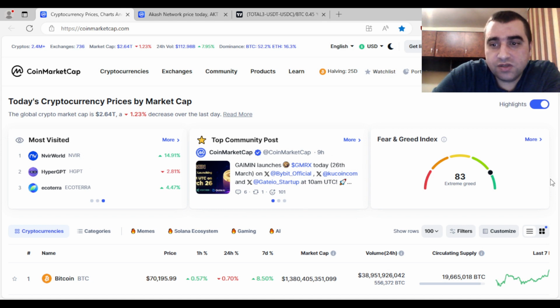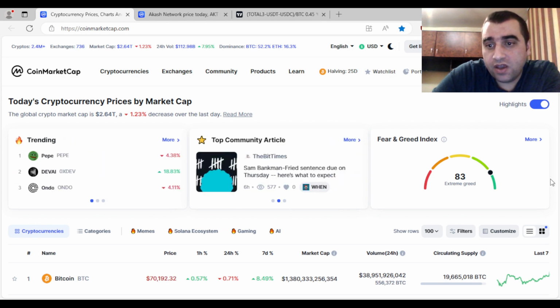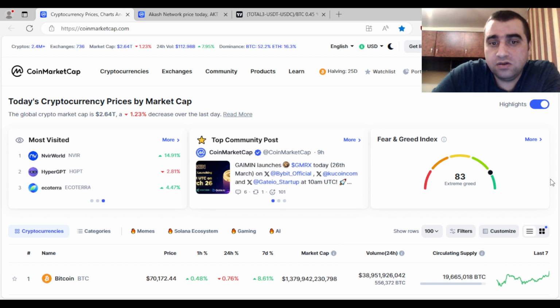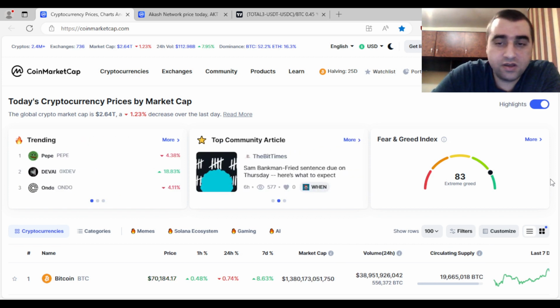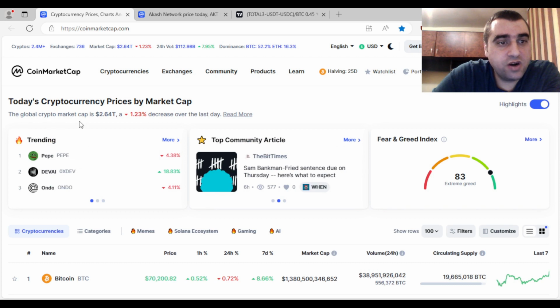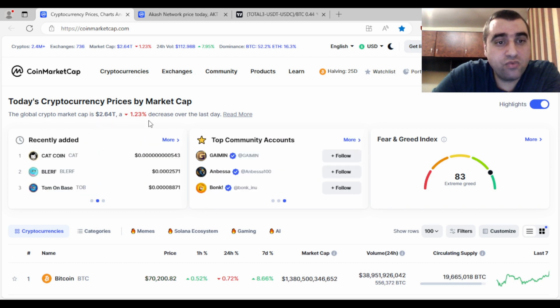Yesterday minimum was about 66.4k and increased at about 70.8, very close to 71k. I didn't follow all day the price, but from what I saw yesterday, those are the numbers. And we can see here that today the global crypto market cap, it is 2.64 trillion, a decrease by 1.23% over the last day.